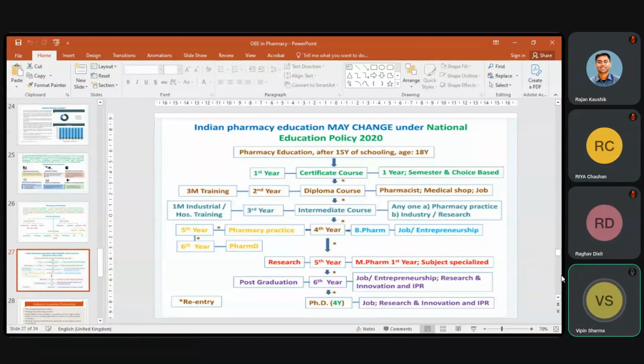As profession. After 4 years, it may be for job or entrepreneurship, and after 5 years, it will be equivalent to master first year, subject specialization, and after 4 years, it will be the research degree. Then the student or the disciple can register in master degree.